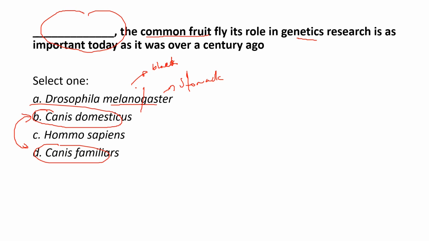Sometimes from time to time they change the names a little bit. And Homo sapiens is the scientific name for humans. The Homo sapiens sapiens, and here is for dog, and here is for dog, and this one will be for fruit fly. So yes, this is one of the names that you have learned, Drosophila melanogaster.